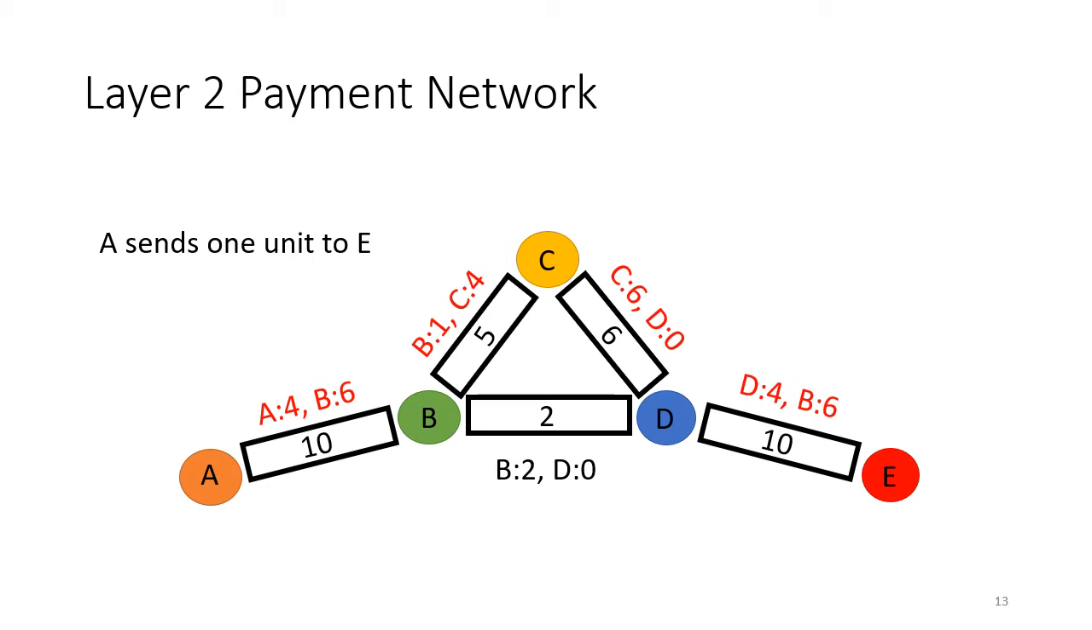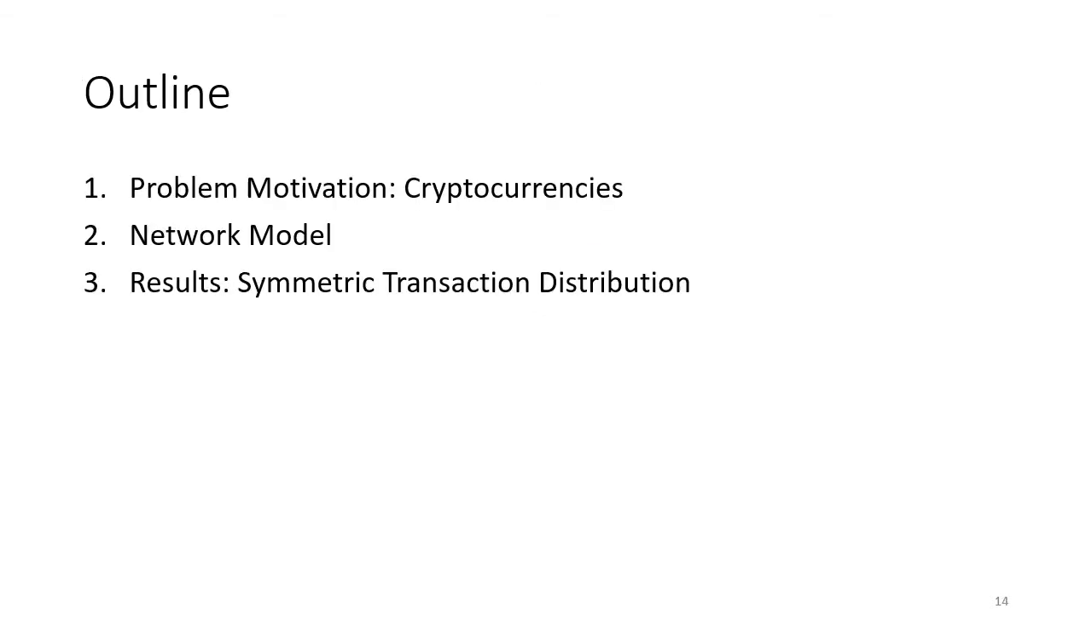In general, no payment network can resolve every possible sequence of transactions. So what we'd like to understand, again, is the trade-off between the cost and the topology of a network and the fraction of transactions that it successfully resolves. So that's the cryptocurrency context.